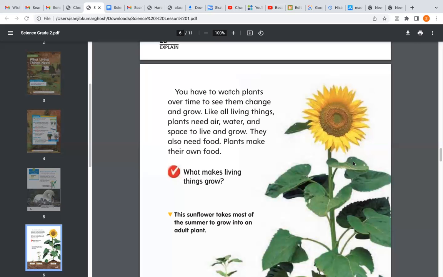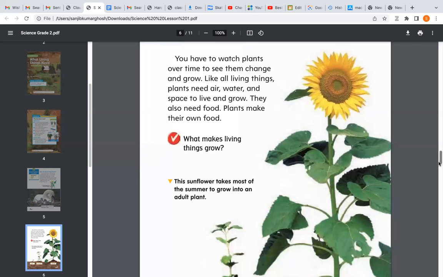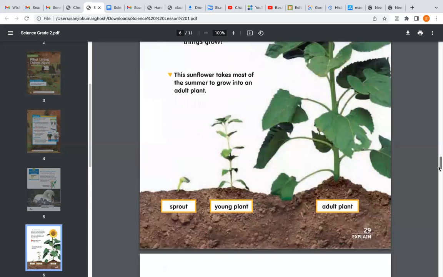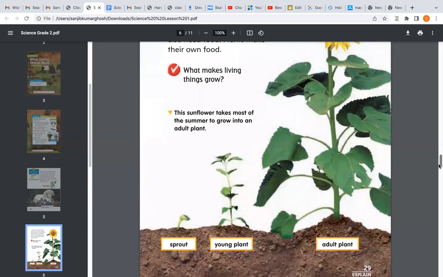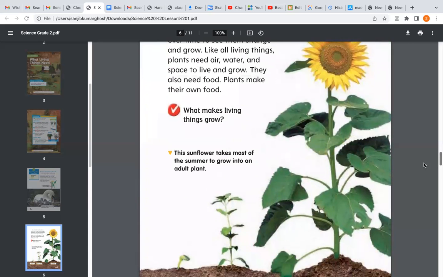Like all living things, plants need air, water, and place to live and grow. For example, Shruti, can you see this sunflower plant here? Yes, ma'am. For example, if I keep a car in this place, then will the plant be able to grow freely like it has grown now?